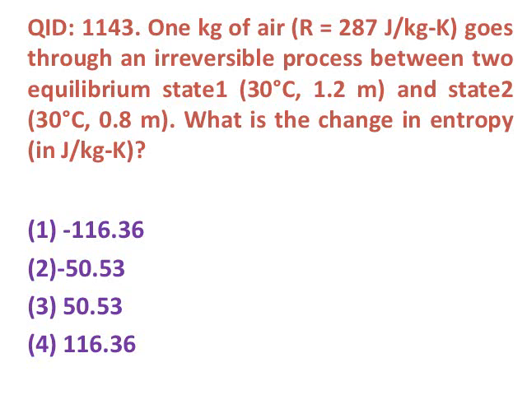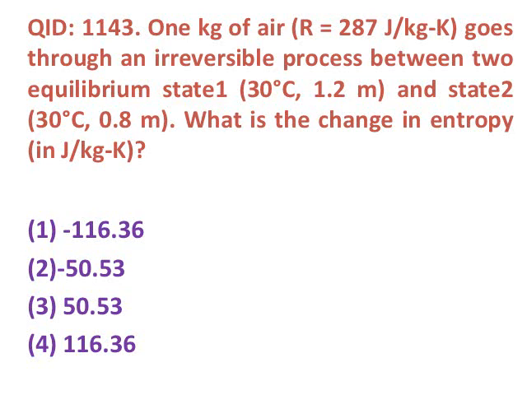Next question, 1 kg of air, R is equal to 287 joule per kg Kelvin, goes through an irreversible process between the two equilibrium states: state 1, 30 degree Celsius, 1.2 meter, and state 2, 30 degree Celsius, 0.8 meter. What is the change in entropy in joule per kg Kelvin?